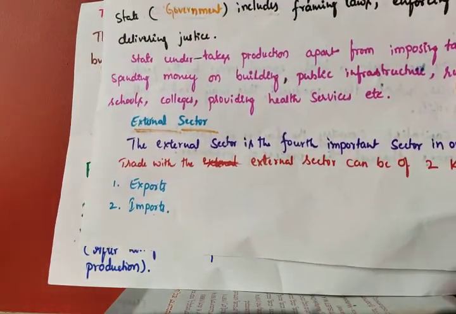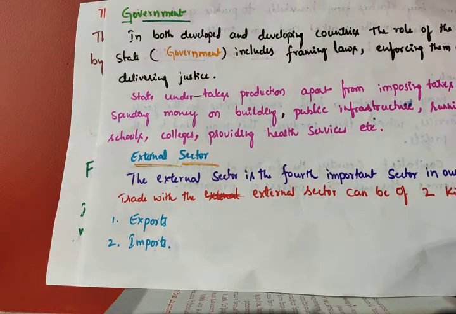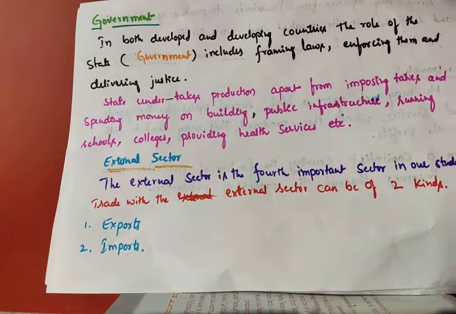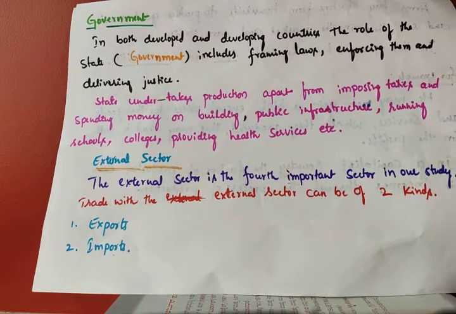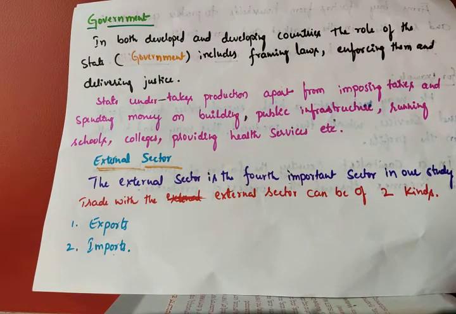Next, another important major sector is government. In both developed and developing countries, the role of the state, meaning government, includes framing laws, that is, rules and regulations.